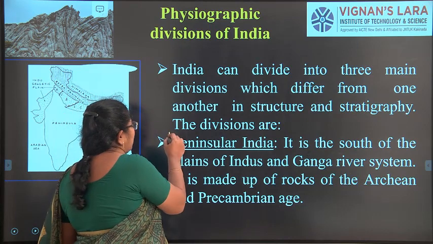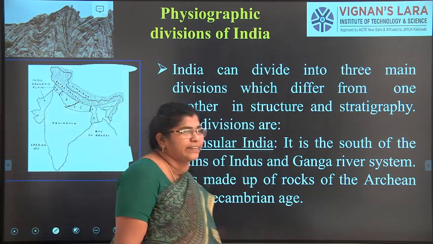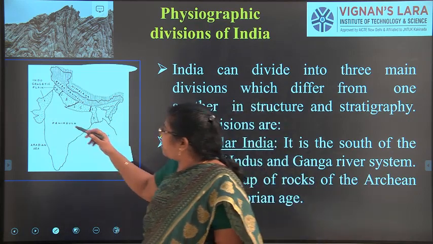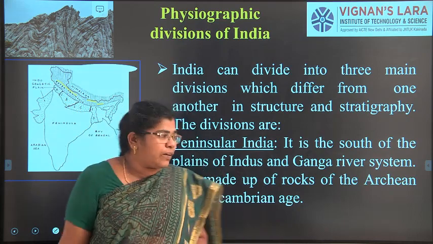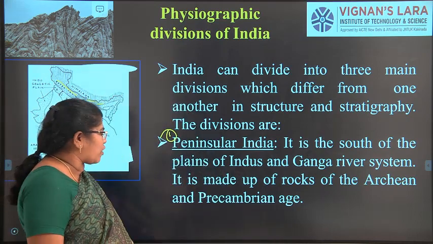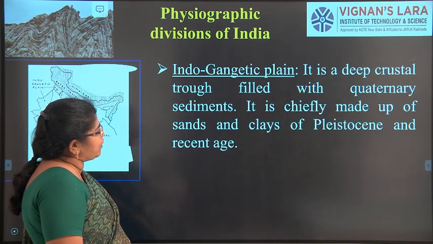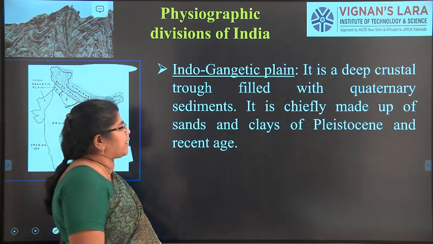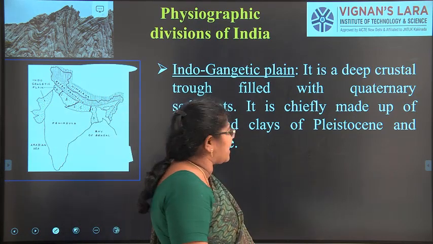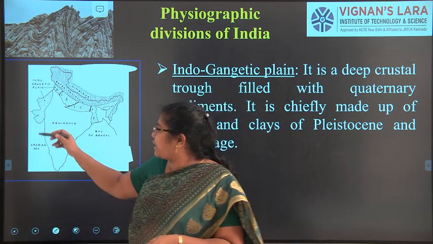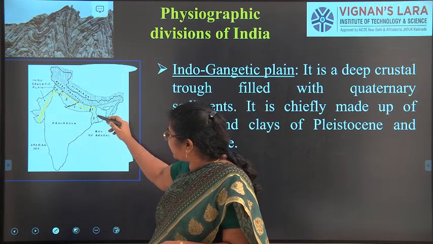The first one is the peninsular India. It is the south of the plains of the Indus and Ganges river system. This is the peninsular India, right? We call it the south of the Ganges system. It is made up of rocks of Archean and Precambrian age. And the Indo-Gangetic plain is a deep crustal trough filled with Quaternary sediments. It is chiefly made up of sands and clays, right? Because it is all along the river plains. This is the Indo-Gangetic plains.